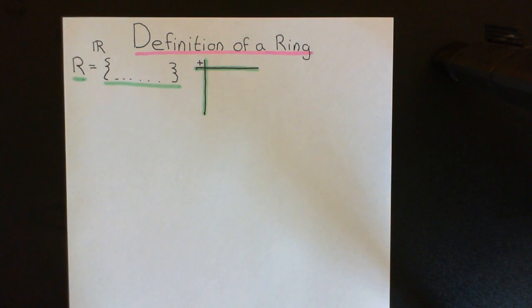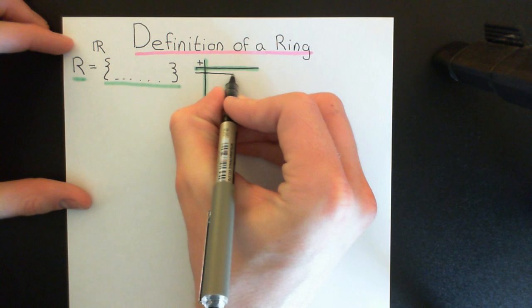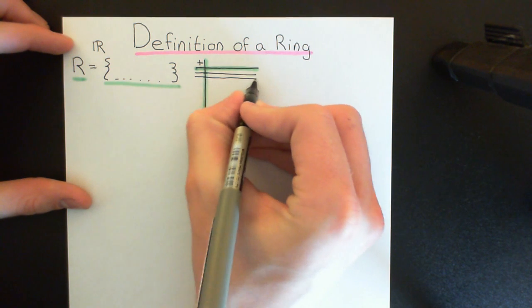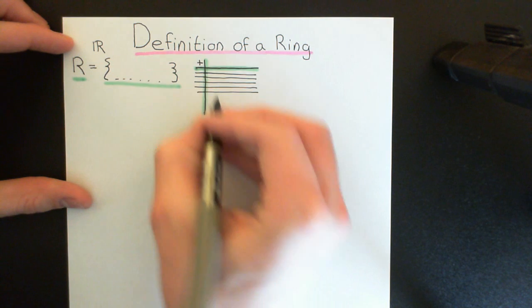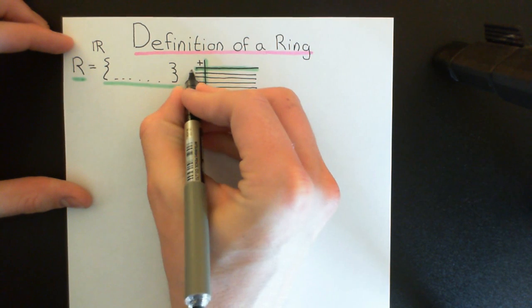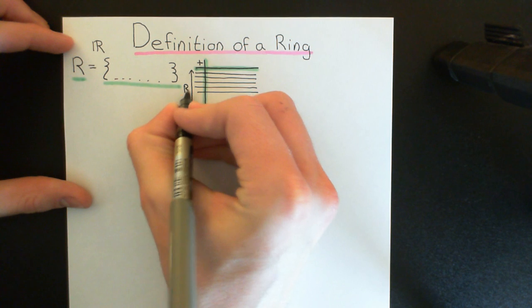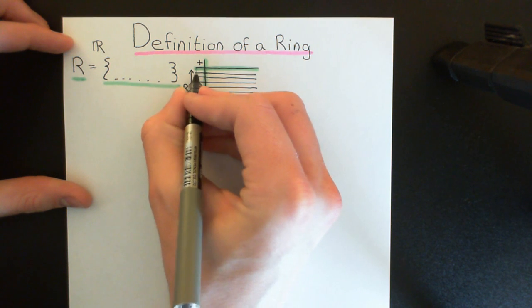So what I'm going to end up doing then is giving every single element of the ring a row in this table. So I'll divide this table up into rows here, like so, you get the idea. And what you're going to do is you're going to dedicate a row to every element of the ring. So you're going to put every element of the ring down here in the title places for each of the rows.